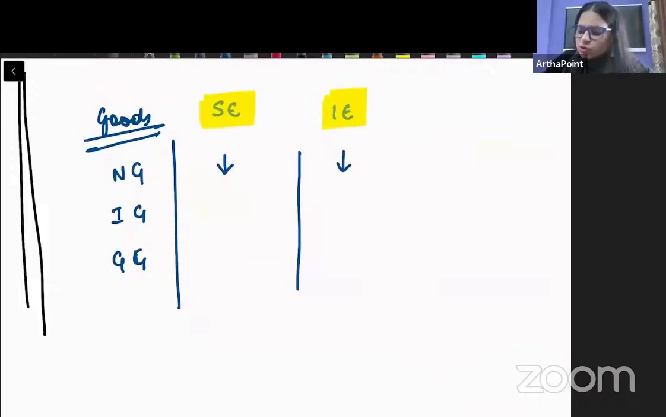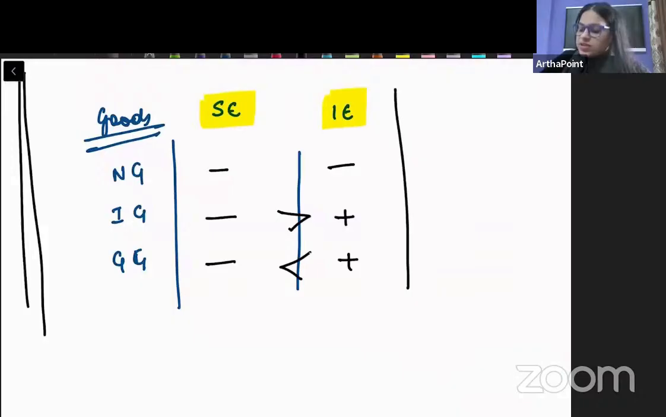Agar by chance in question they have told me that substitution effect is positive, then I will also assume income effect to be positive. उनको same direction में move करना जरूरी है. That is what is more important to us, right? So you just have to assume that this is negative, this is negative. If this is negative, this is positive. If this is negative, this is positive. और इसमें ये greater है और ये greater है.